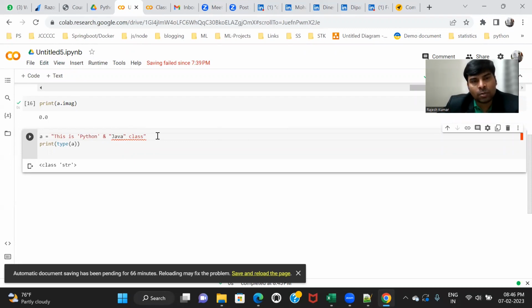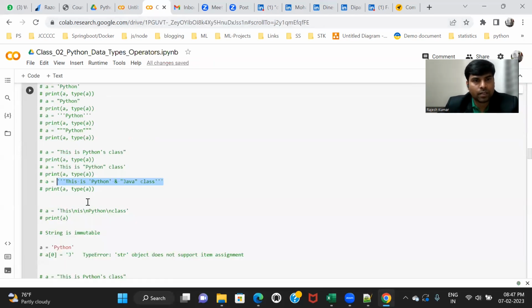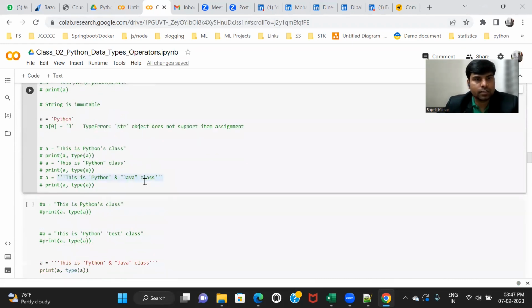Okay. So what is the only option left for us? What can I do here? Three quotes, sir. Three quotes. This will work. Or I can use triple quote as well. This is also fine. So in this case, you can use only triple quote. Okay. So I hope you understand the context. This depends upon the text that you want to use in your program. Okay. Any doubt here? No, sir, clear.